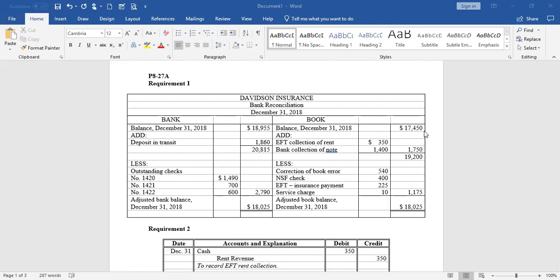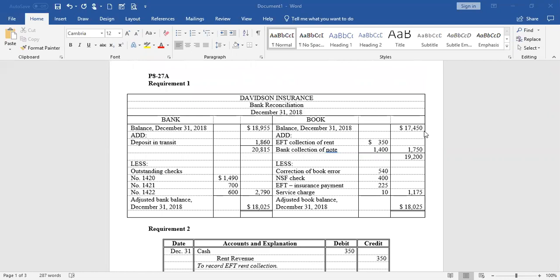So at the end of the month, when we receive our bank statement, we go through a reconciliation process where we identify the missing items in each area and then recalculate our balance, saying, well, if we did know about these missing items, what would have been our balance on the bank statement? What would have been our balance in our checkbook? So that's what this process is doing.